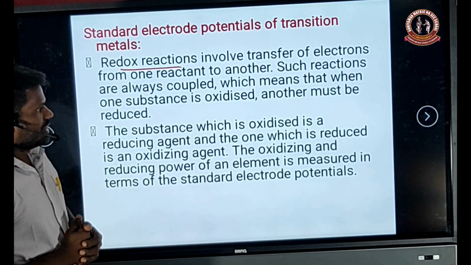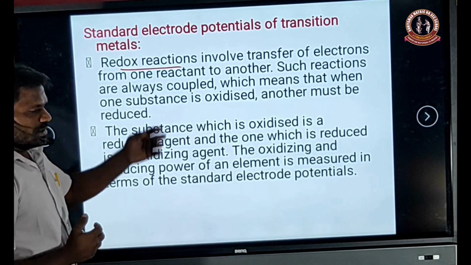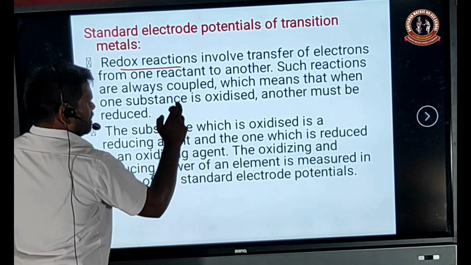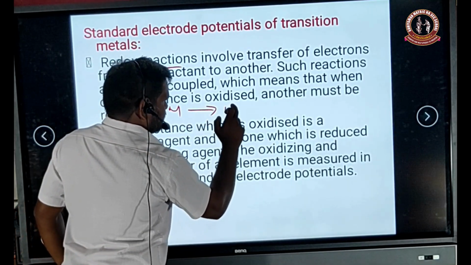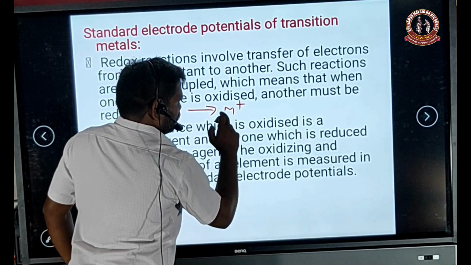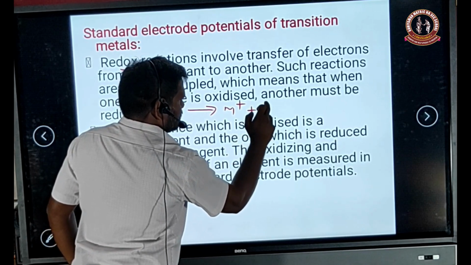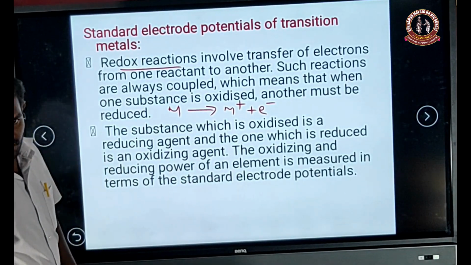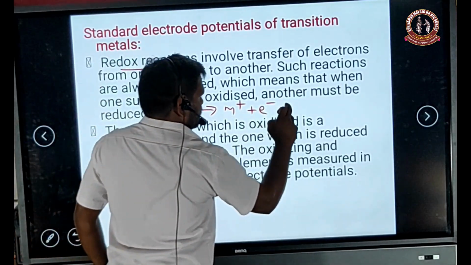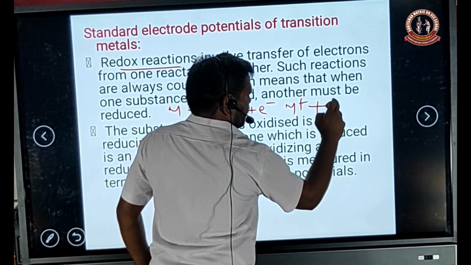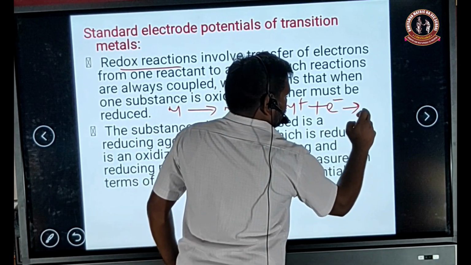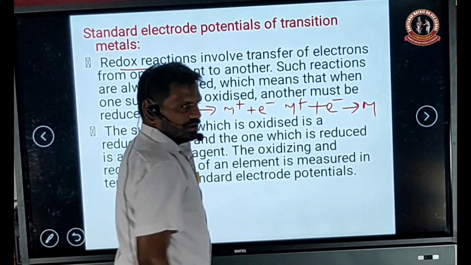Such a reaction is always coupled. M, that is a metal, undergoes loss of electrons to form an ion, that is the oxidation reaction. Next, suppose a metal ion gains electrons, it undergoes a reduction reaction, forming the metal.